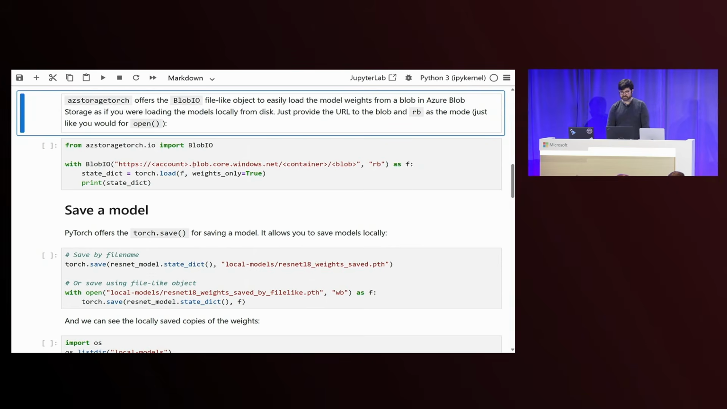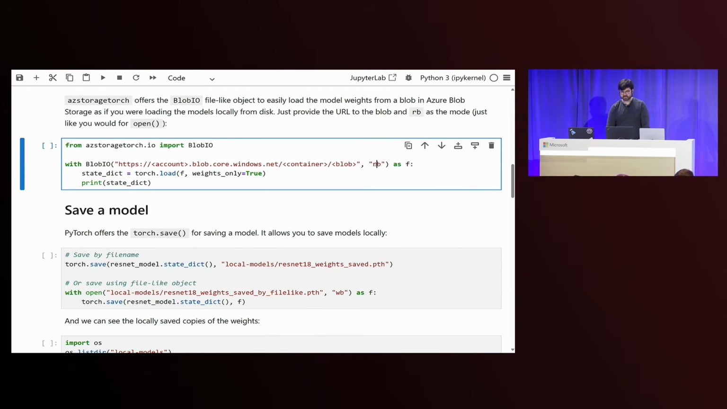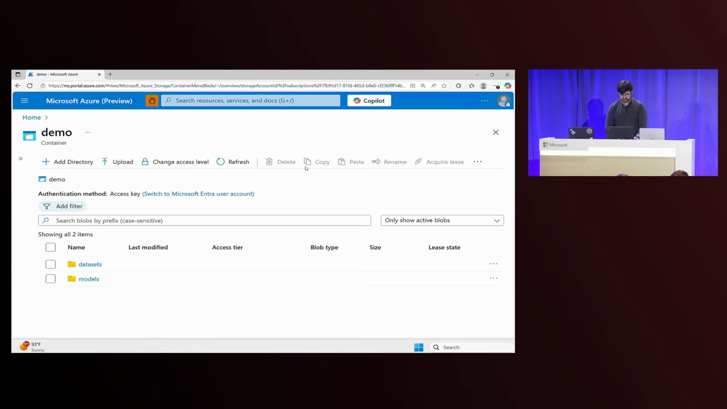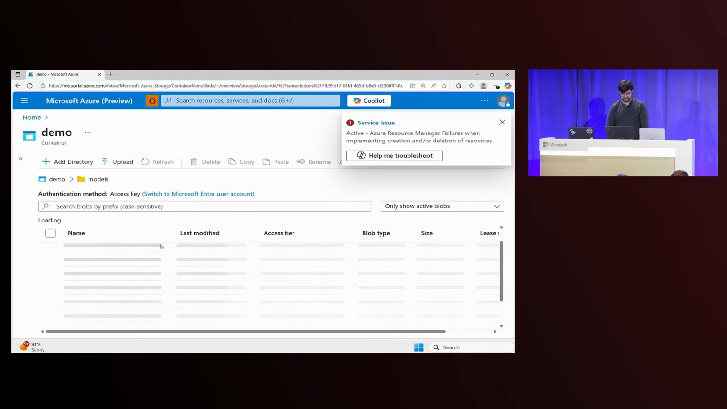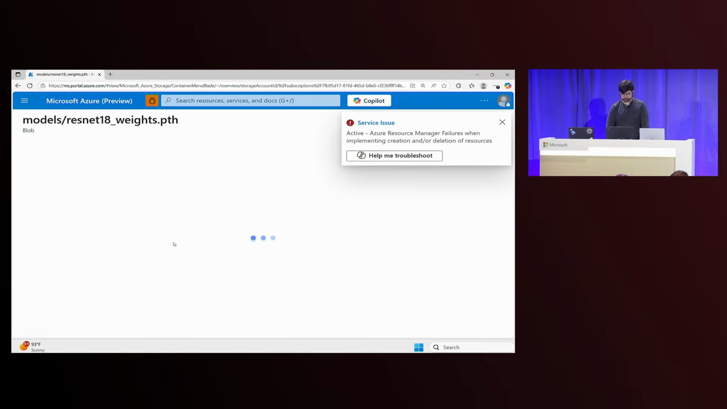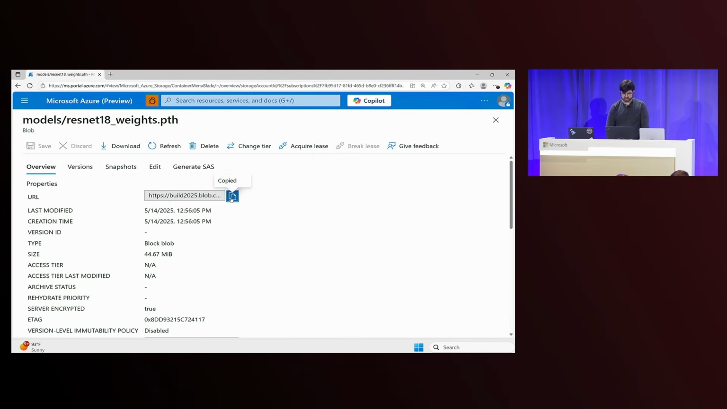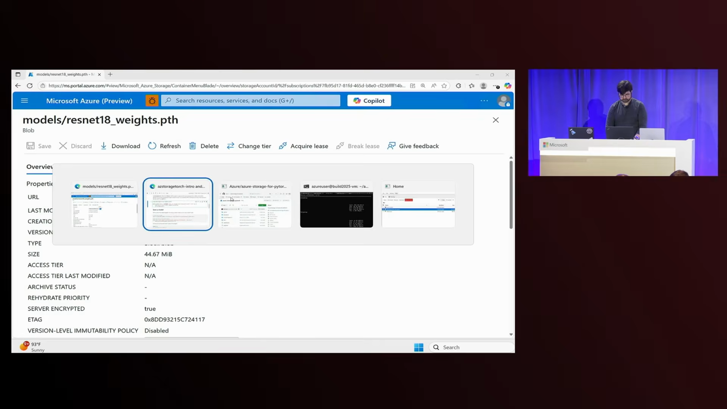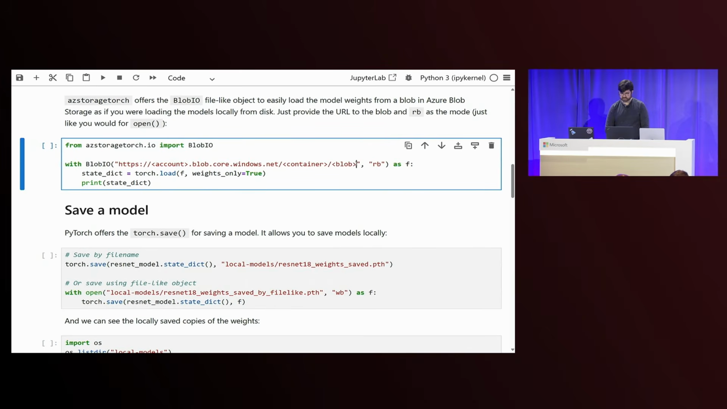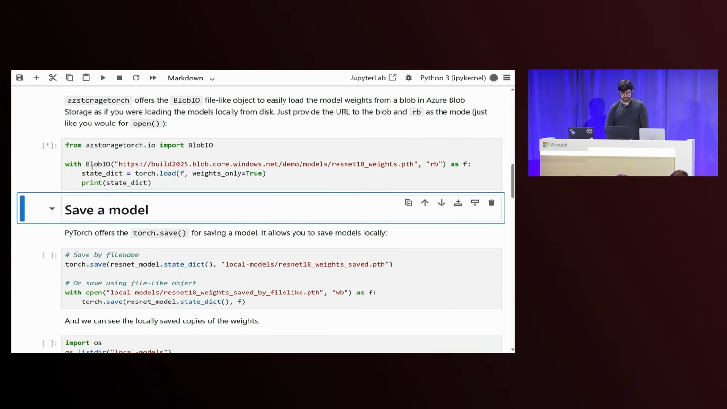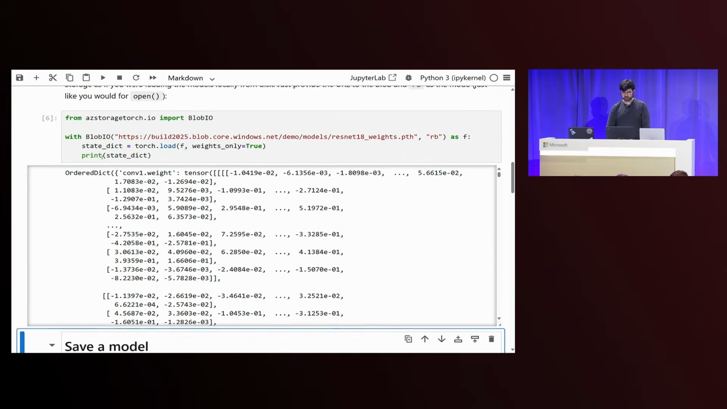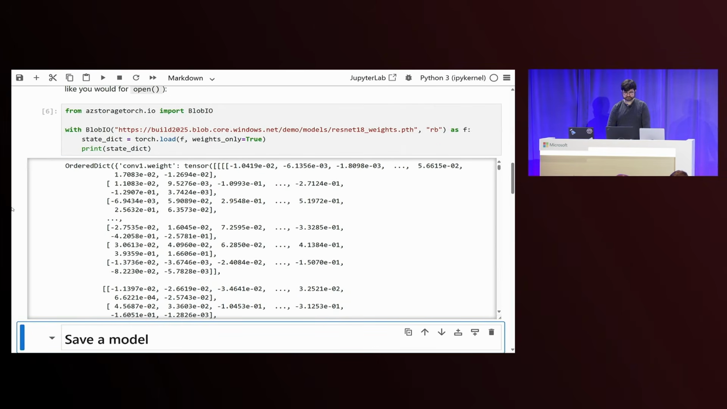So you can see here, here's a templated URL. I'm opening it up as RB mode for read binary. So I could either fill out these values with my storage account, my storage container, and my blob, or if I have access to it through the portal, I can just copy and paste it. So for example here, I have these ResNet weights, and I can go ahead and copy that to the clipboard, and then paste it into my Jupyter cell. And when I go ahead and run it, it should result in the same result as before. So you can see the layers and the tensors.